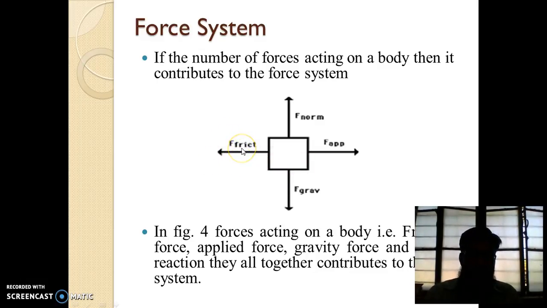This is the second force which comes in this picture. Because of the own weight of this body, another force acts in the downward direction, which is the gravitational force. And another force, the reaction, develops from this surface, acting in the upward direction. So there are four forces in this picture, and these four forces contribute to the force system.